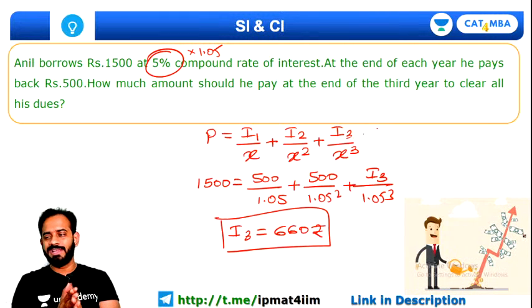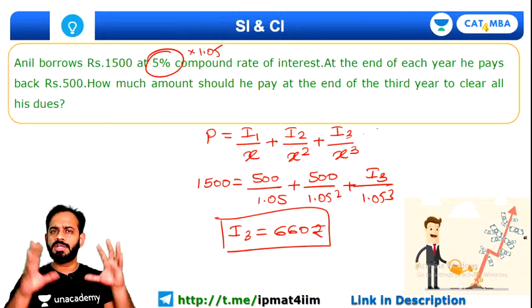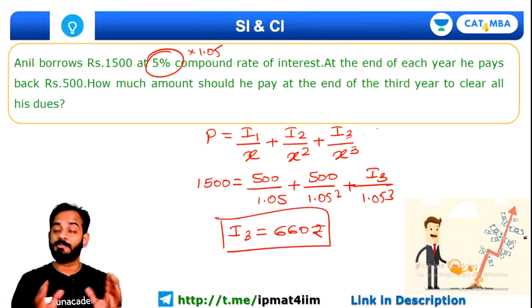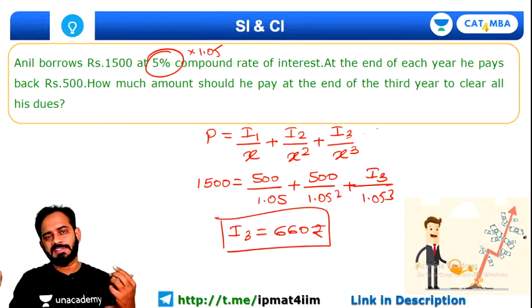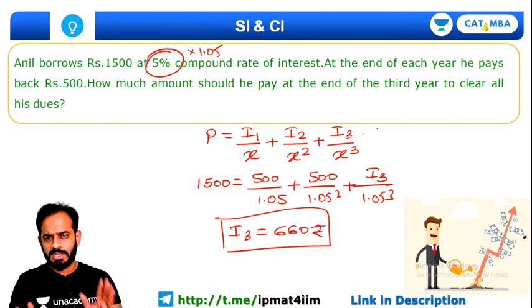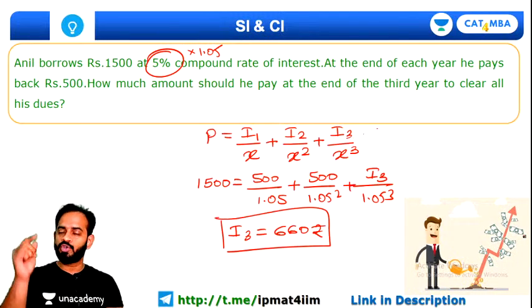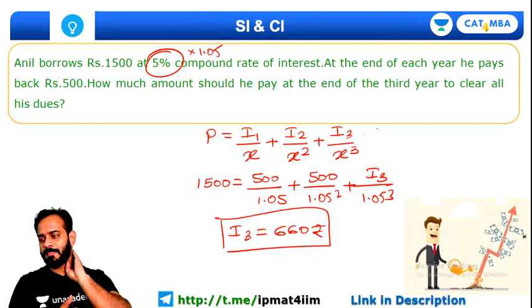Don't worry, this simple and compound interest we have practiced enough, and I'll help you practice a sufficient number of questions so that you get a fair idea of all the types of questions and the topic. We will not just stretch needlessly. Every session we are not going to stretch. So yesterday and today we have covered simple and compound interest. Tomorrow we are going to start with ratio proportion.